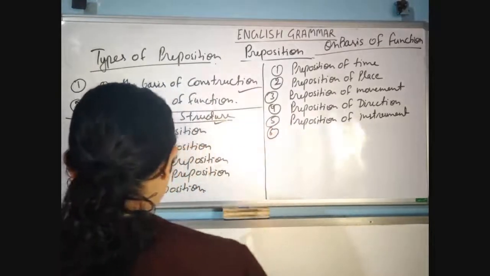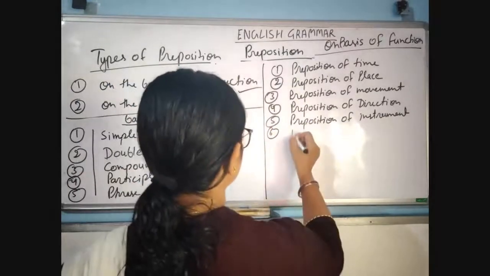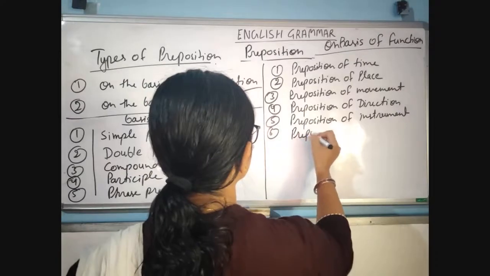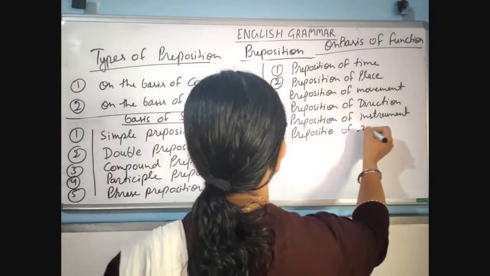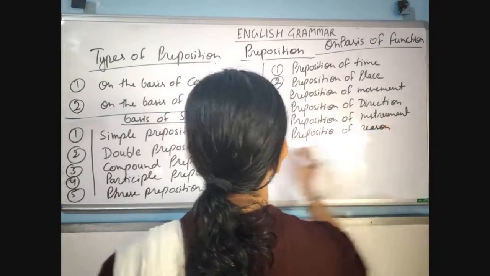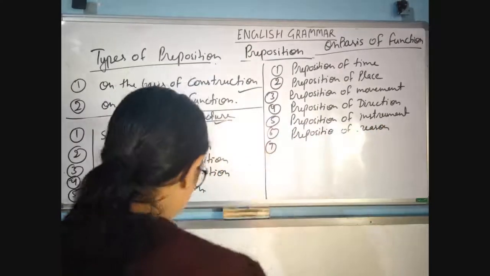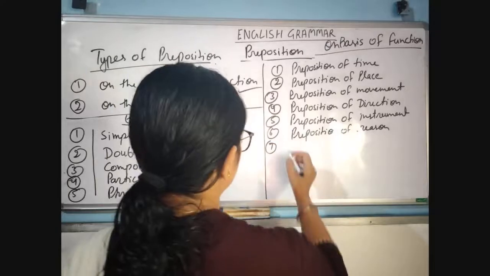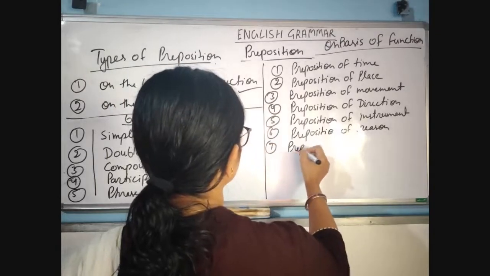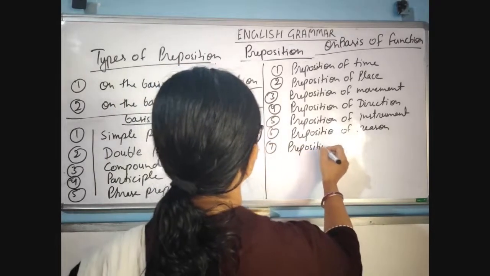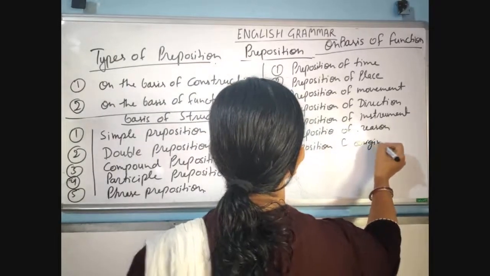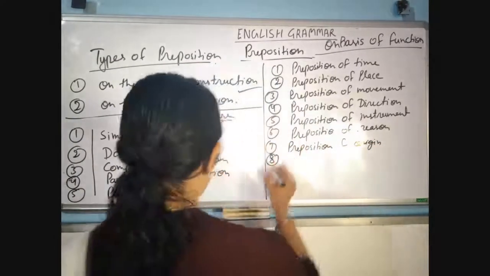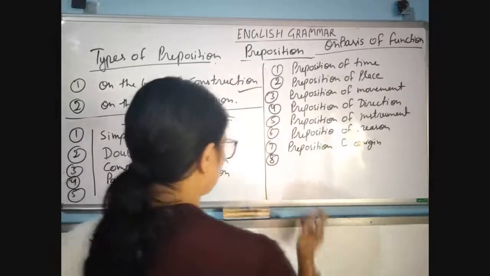Sixth, preposition of reason. Seventh, preposition of origin. Eighth, preposition of purpose.